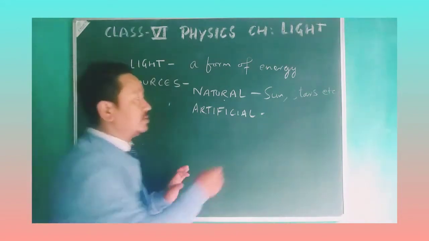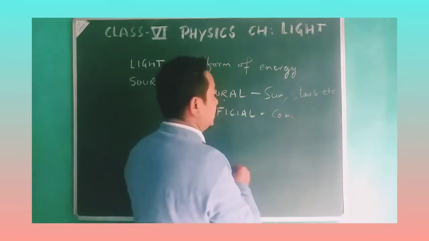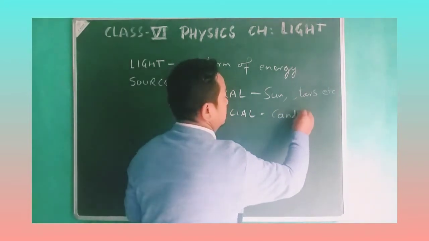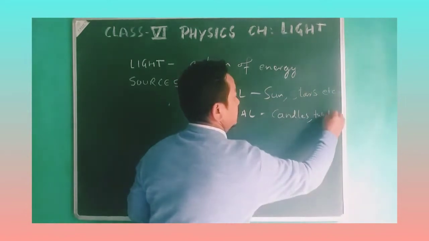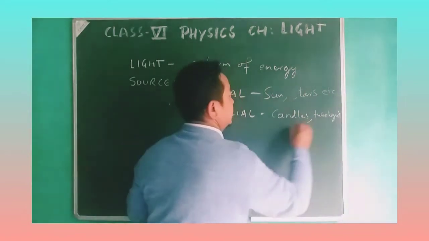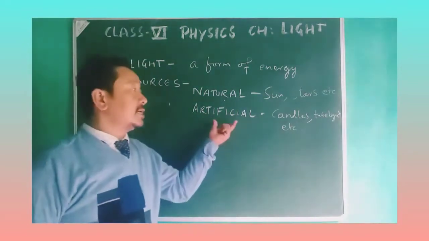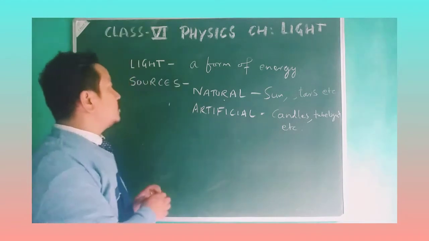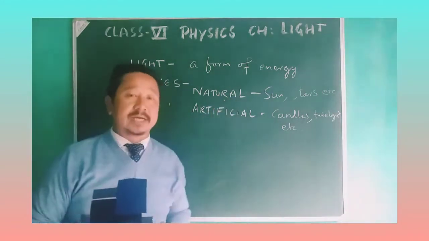For example, you see candle, tube light, etc. So these also produce light, but they are made by human beings. So the sources of light are of two types: natural and artificial.